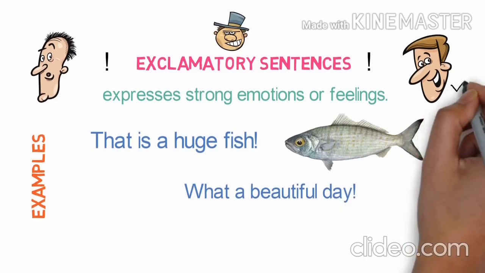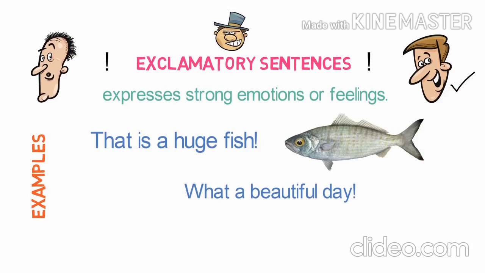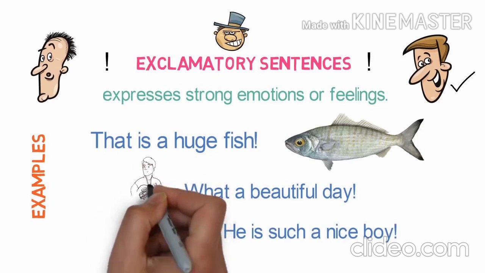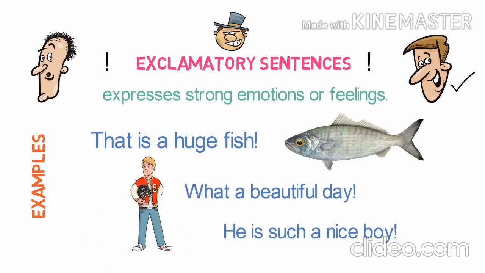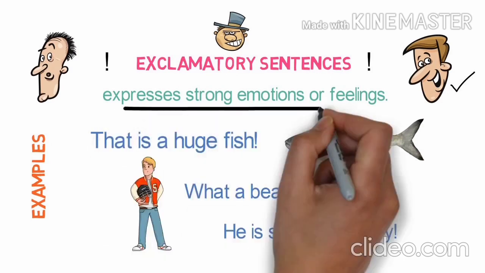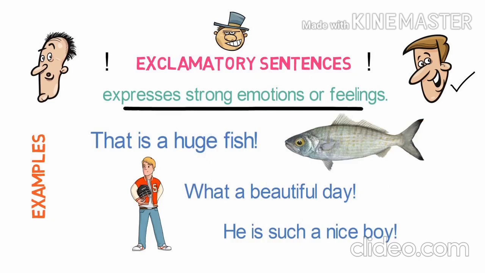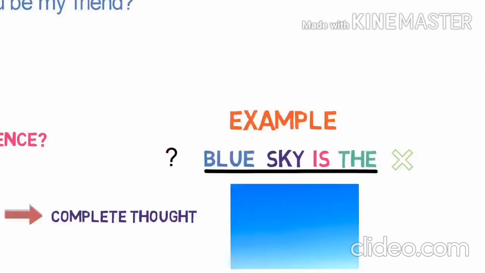All the sentences end with an exclamation mark. What a beautiful day! Such a beautiful weather! He is such a nice boy. He is such a good player. Such a wonderful scenery. All these sentences end with an exclamation mark, and so these are exclamatory sentences. So I hope everyone has understood the four different types of sentences.